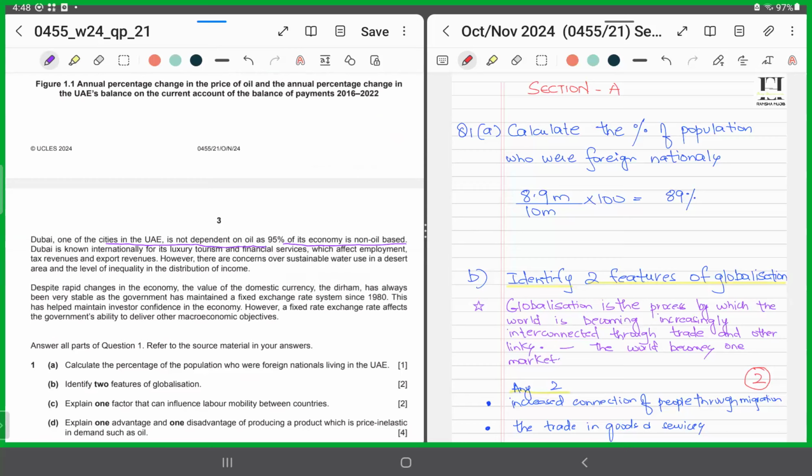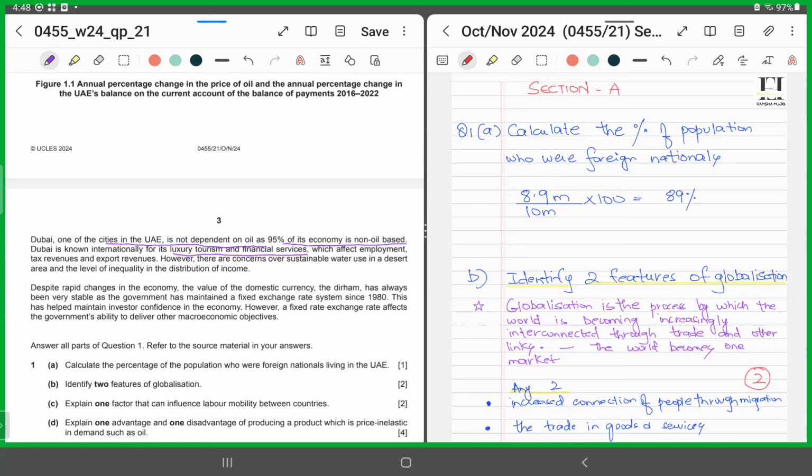So that means it is known for its luxury tourism and financial services. That means financial services and tourism is what is driving Dubai. The rest of the UAE might be dependent upon oil for its exports and its production, contrary to Dubai. In Dubai, it's the opposite scenario. Only 5% is dependent upon oil. The rest, 95%, is funded by financial services and tourism, right?